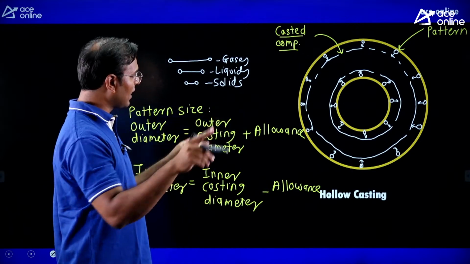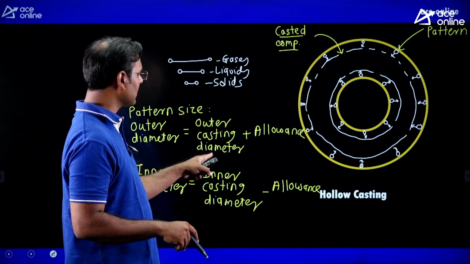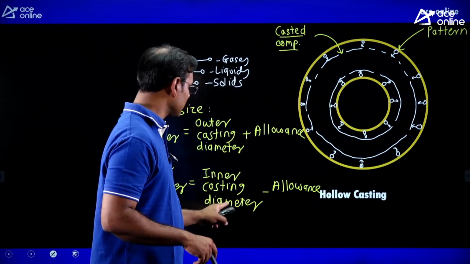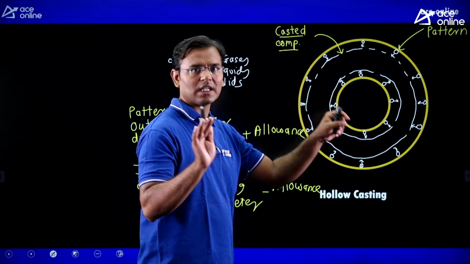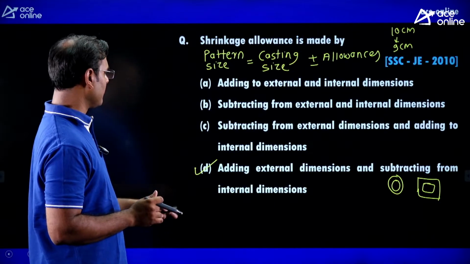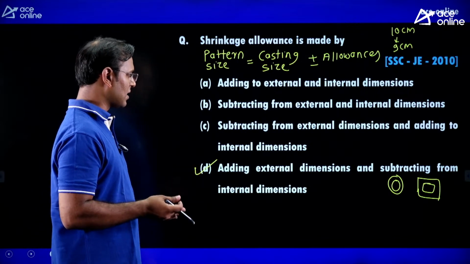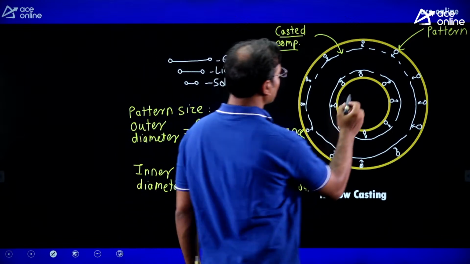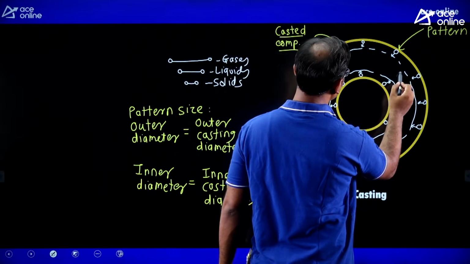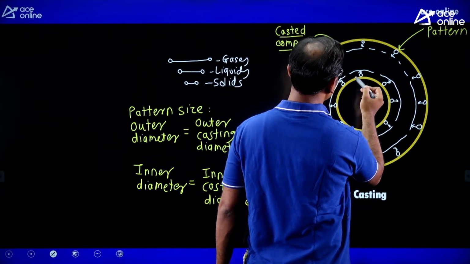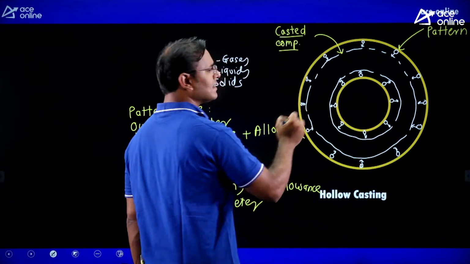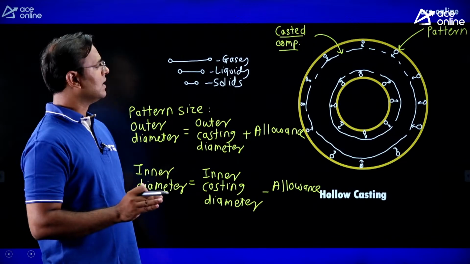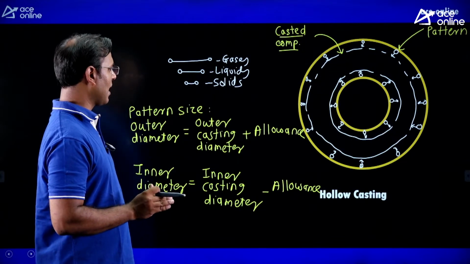At the outer side of the casting, to the outer casting diameter you will add the allowance, and from the inner casting size you will reduce the allowance and you will get the pattern size. Just see, if the casting internal dimension is 10 centimeter, then instead of 10, we will take some smaller value, 9 centimeter or 8 centimeter. That is subtracting from the internal dimension.